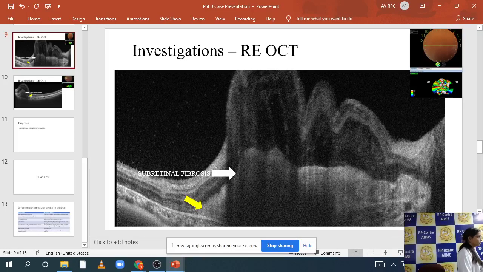Yes, sir. And why was there photophobia? In uveitis, photophobia can be present due to the ciliary body involvement. There can be photophobia because the inflammation is there.